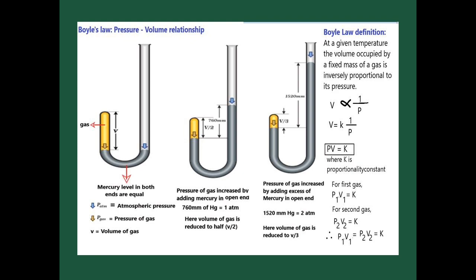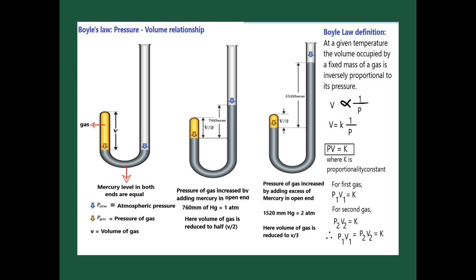From the experiment, we conclude the definition of Boyle's law: at a given temperature, the volume occupied by a fixed mass of gas is inversely proportional to the pressure. That is, the volume decreases when the pressure increases, or we can say that the volume increases when the pressure decreases. So it is an inverse proportion between the volume and pressure.